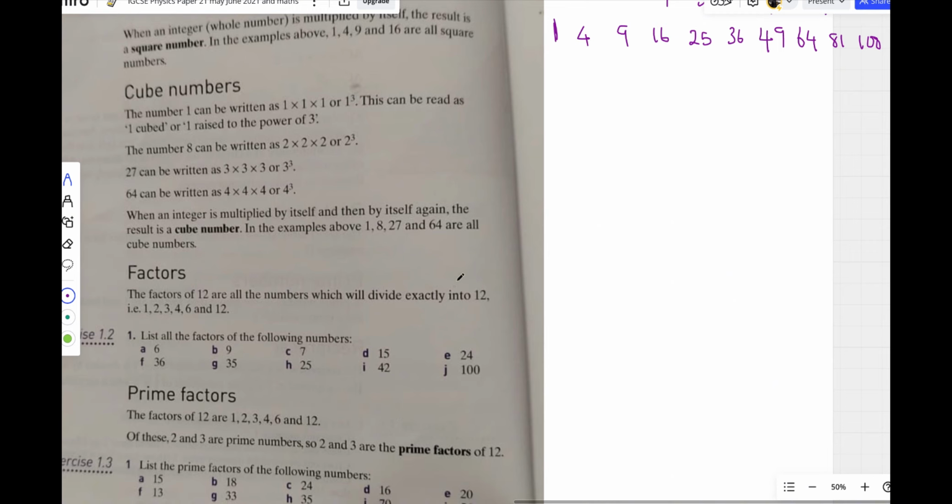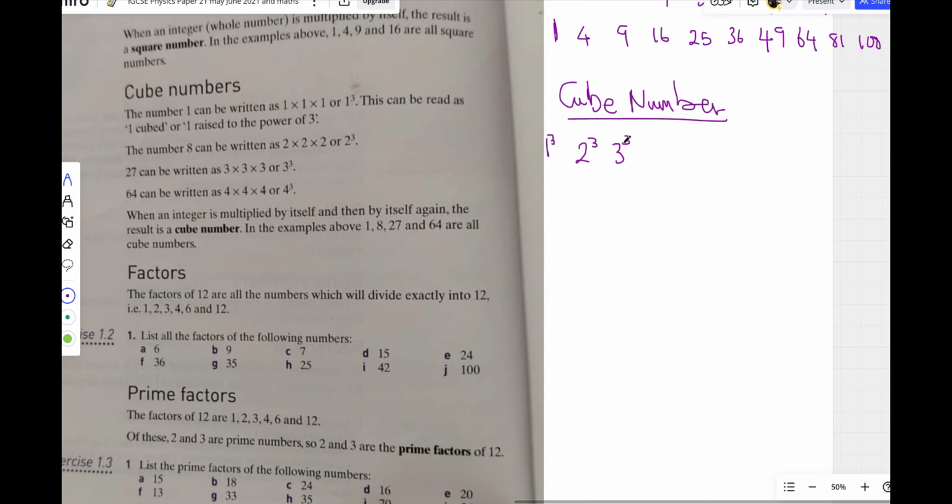Now for cube numbers, we are going to raise the number to power 3. For square numbers, we raise the power to 2. For cube numbers, we raise the power to 3. Meaning 1 to power 3, 2 to power 3, 3 to power 3.